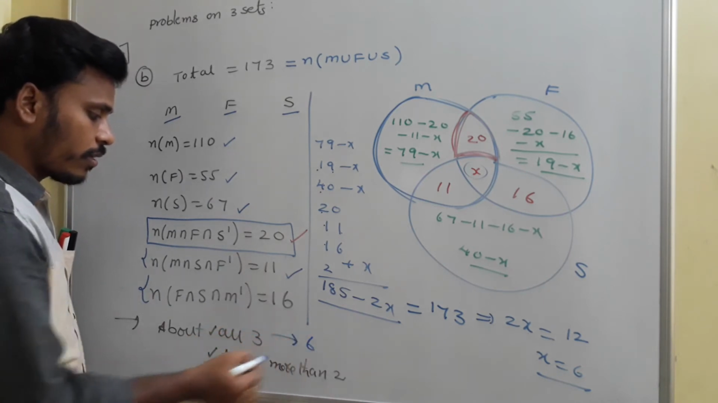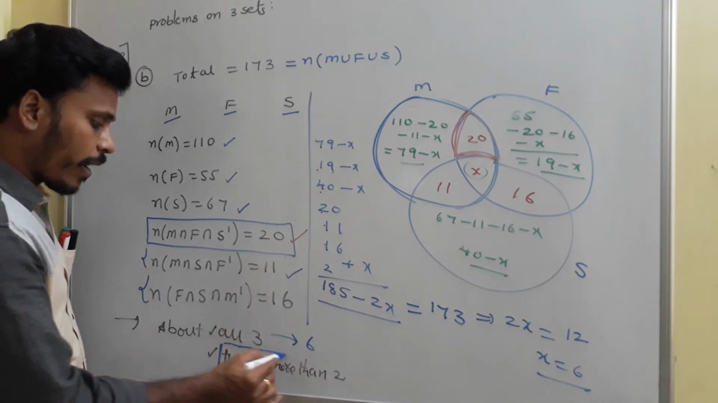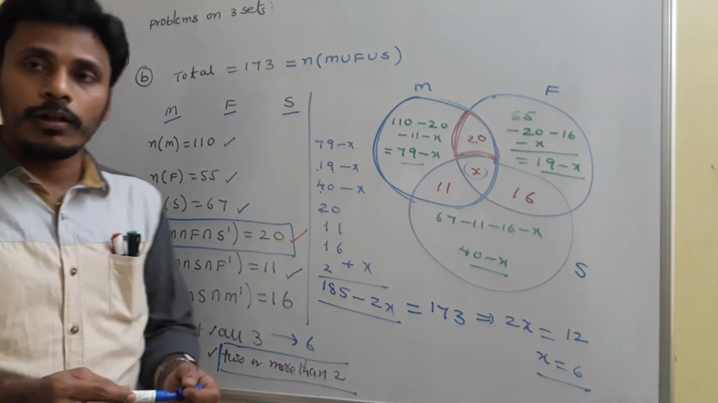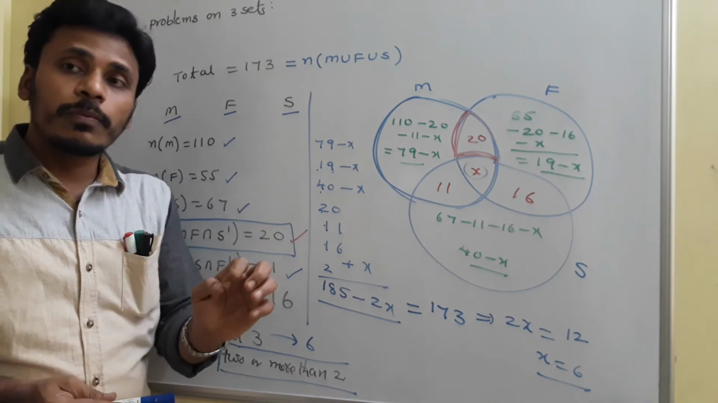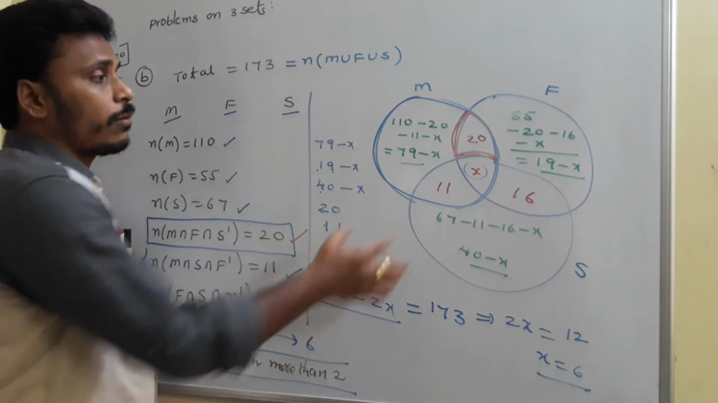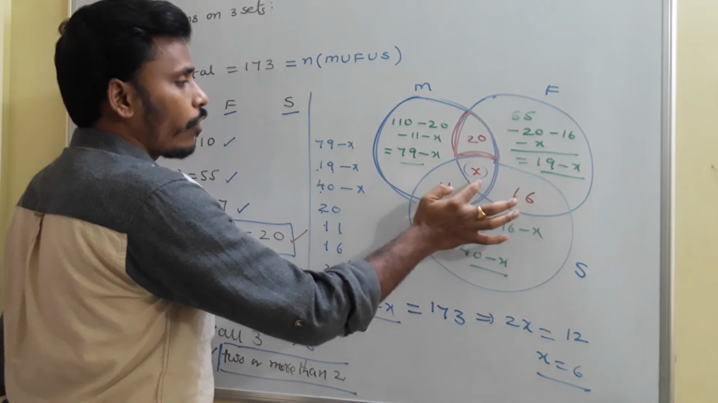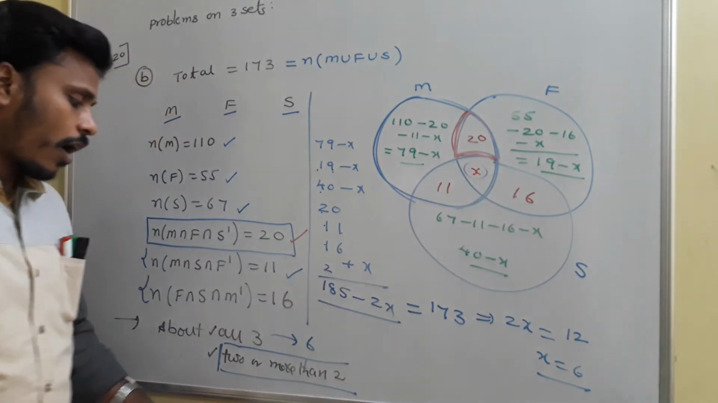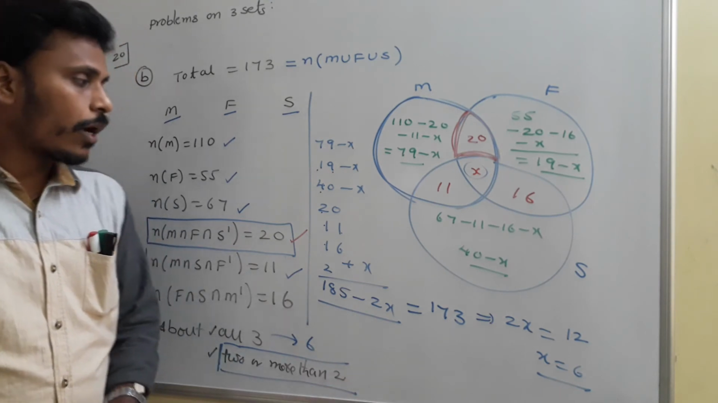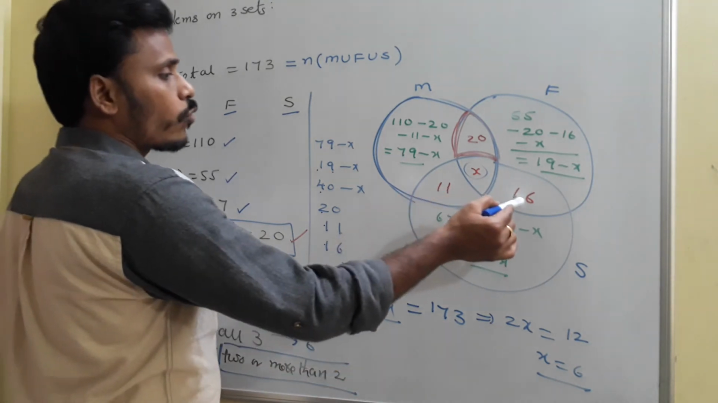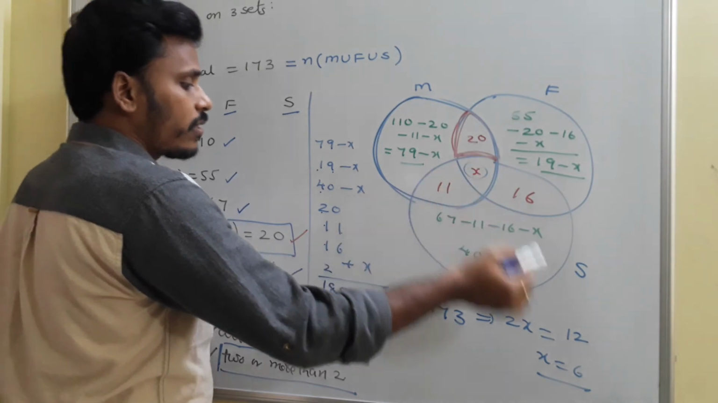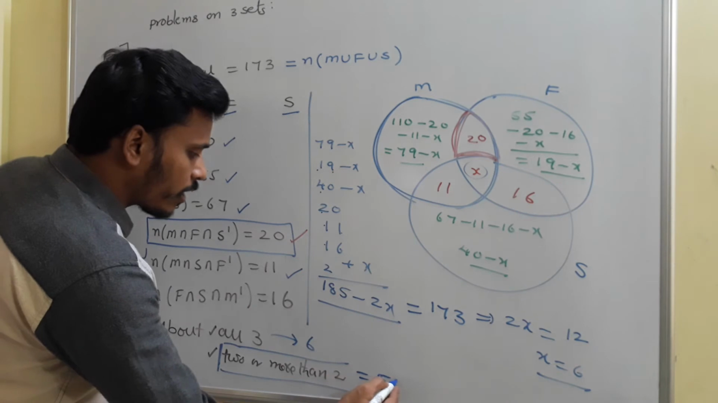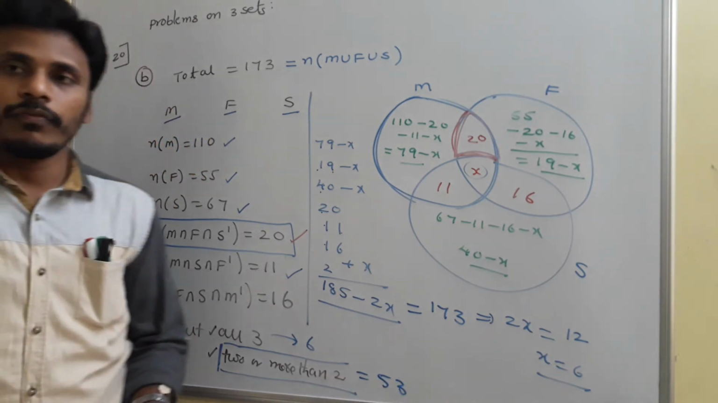All 3 is 6. Now the next question is the number of complaints which are about 2 or more than 2. As I mentioned in the previous problem also, the regions which represent 2 or more than 2 are nothing but the sum of the values in these 4 regions. So you just add these 4 values and that gives us the answer for this question. What is that sum? This is 27, and 47 plus 6 is 53, and your answer for the number of complaints which are about 2 or more than 2 is 53.